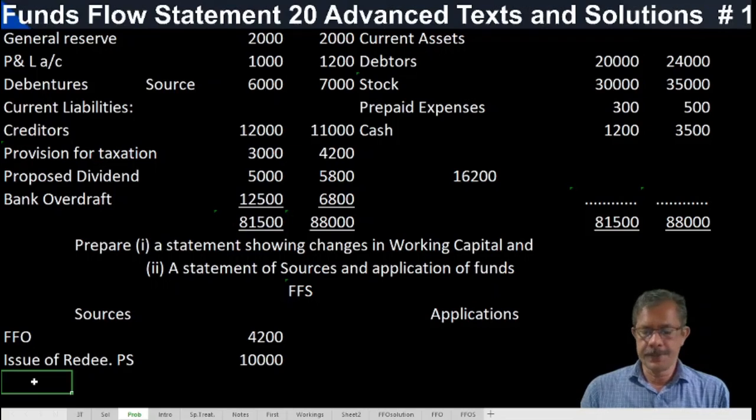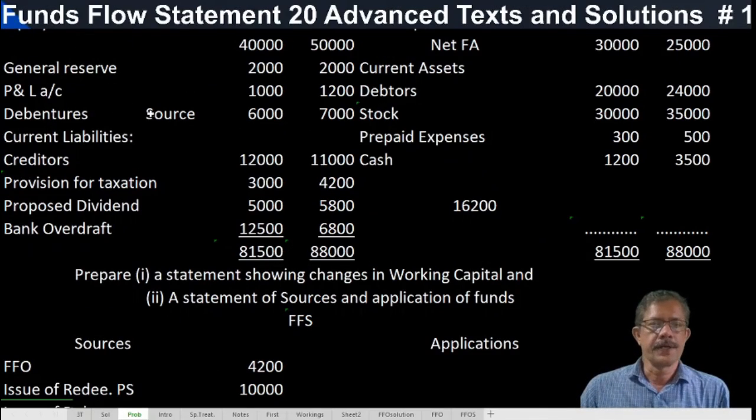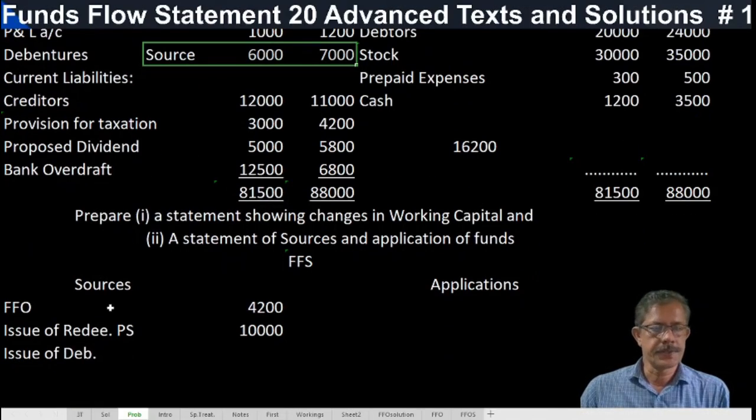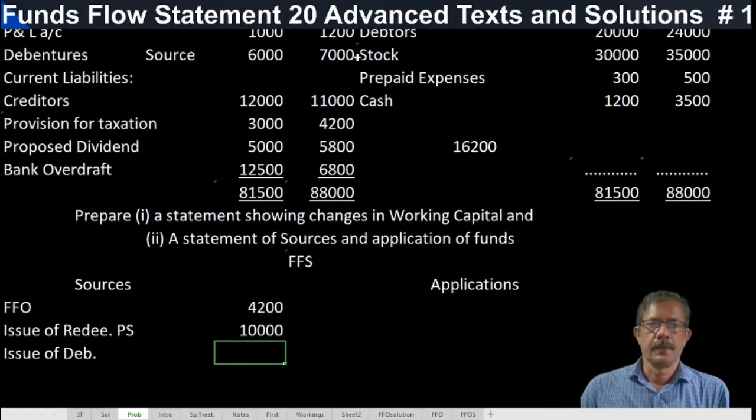Then the issue of debentures is there. If you note it down like this, it is very easy to prepare the funds flow statement. How much is it? Debentures 1,000 rupees.